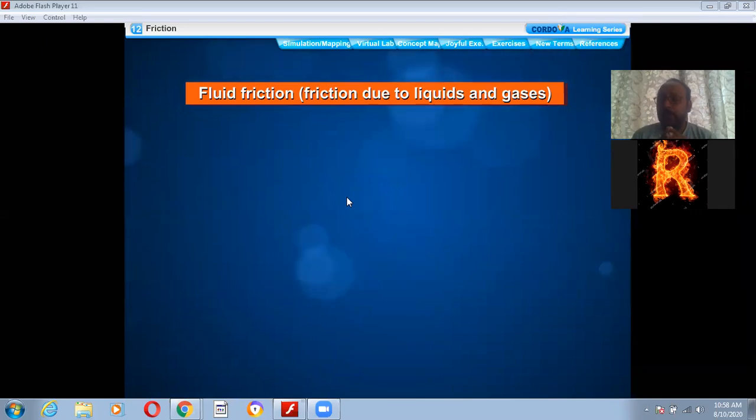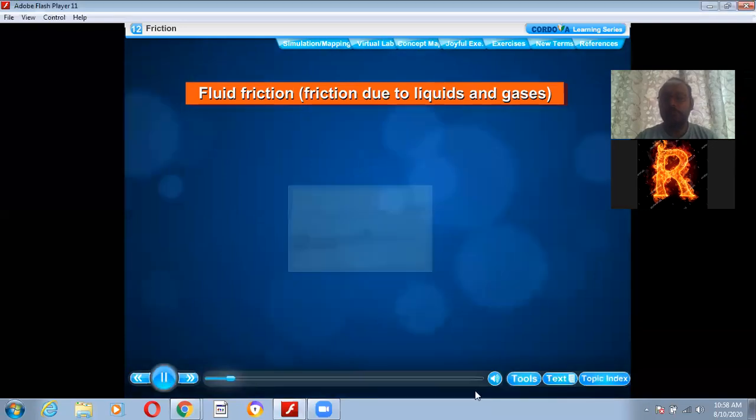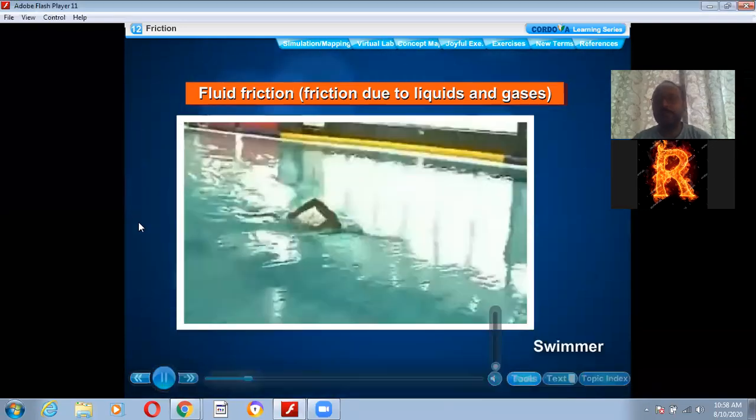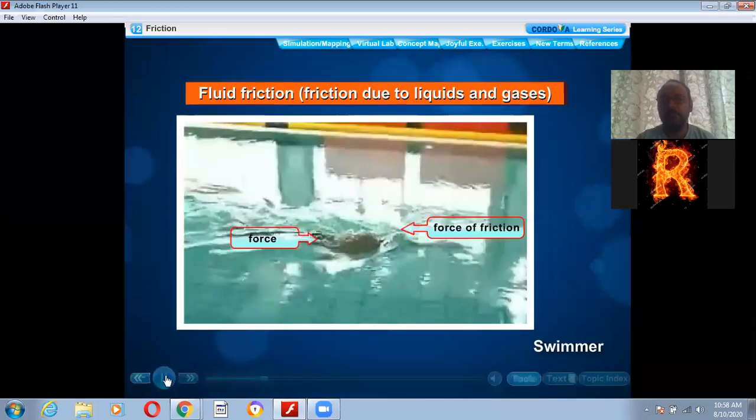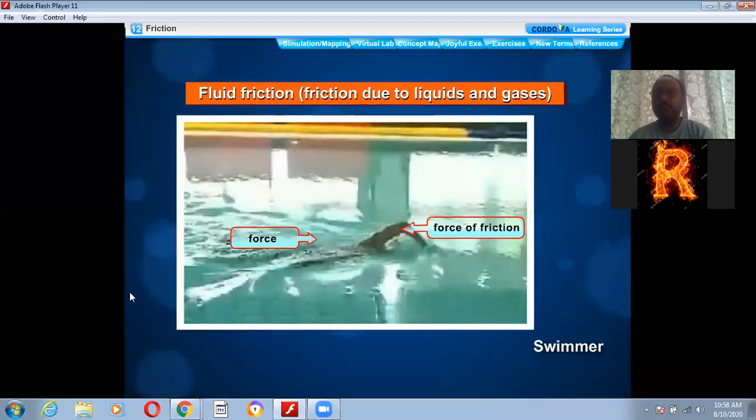And if they exist as a fluid, that means they might be offering some resistance, they might be opposing the motion of the objects also. So the friction that is produced by the fluid is known as fluid friction. Liquids and gases. You can see here the person is swimming. While swimming, the swimmer has to push the water in the backward direction, and then he will get the force in the forward direction, right? With the hands and with the legs. Those who know swimming might understand this better.